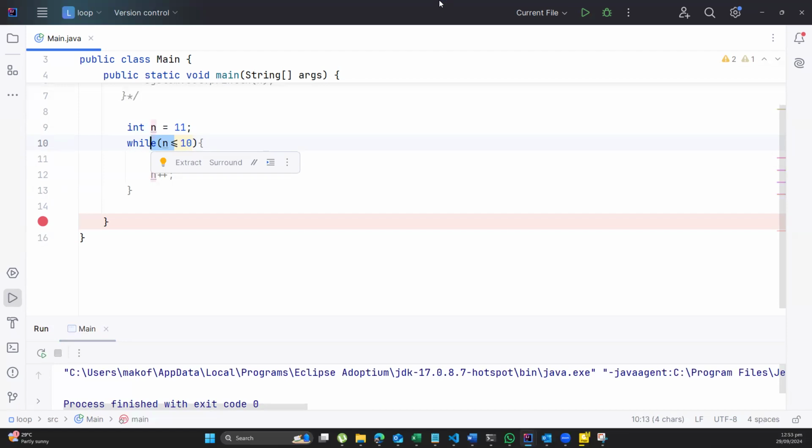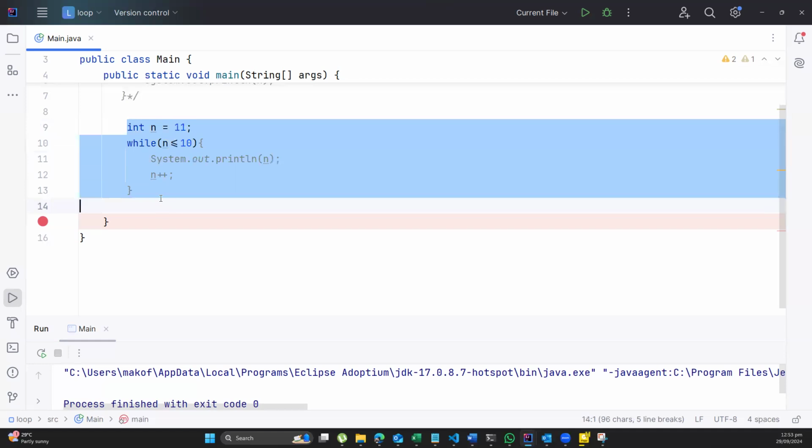Please, are there any questions about the while loop? If there are no questions about the while loop, then let's move to the do while loop.